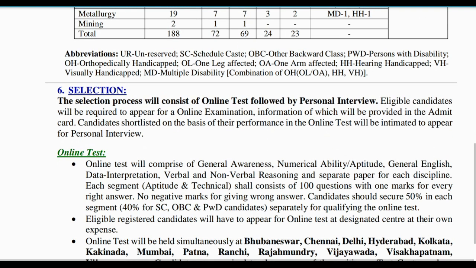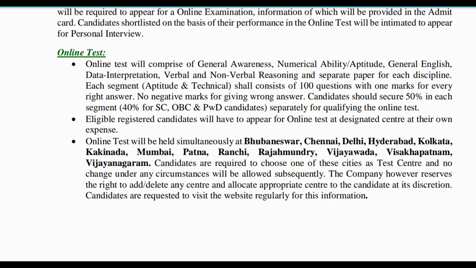and the syllabus mentioned in the notification is this much, and I have not collected the syllabus from any other private notifications. This is the only syllabus that was mentioned in the notification. So here the syllabus is: online test will comprise of general awareness, numerical ability or aptitude, general English, data interpretation, verbal and non-verbal reasoning, and separate paper for each discipline.